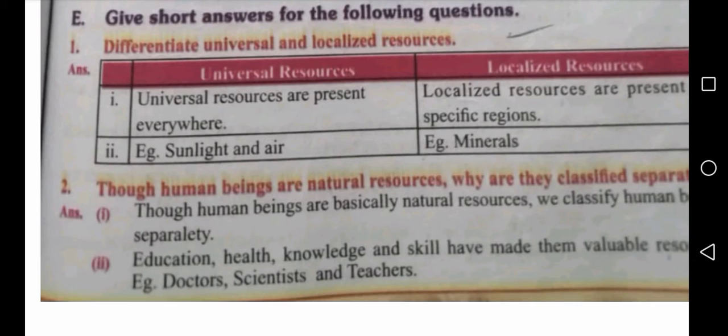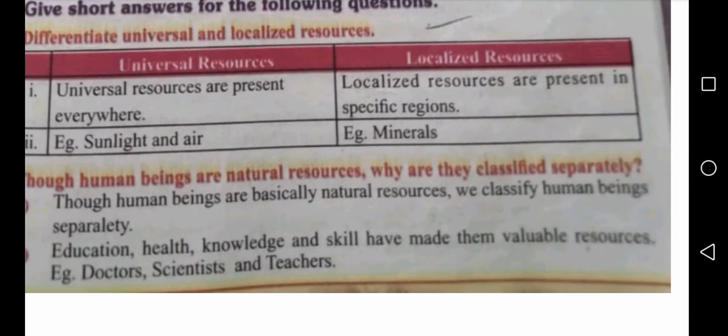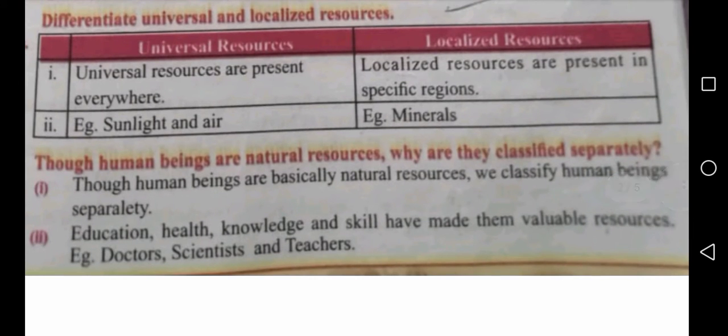Next one, though human beings are natural resources, why are they classified separately? First point, though human beings are basically natural resources, we classify human beings separately. Second point, education, health, knowledge, and skill have made them valuable resources. Example, doctors, scientists, and teachers.